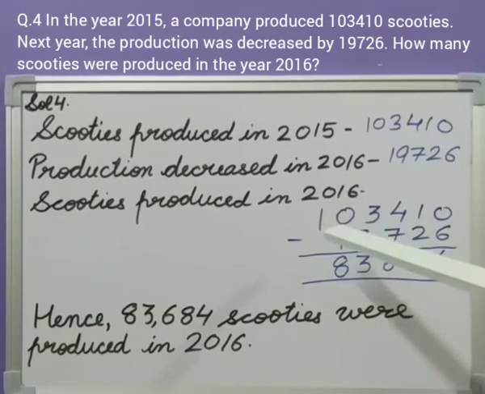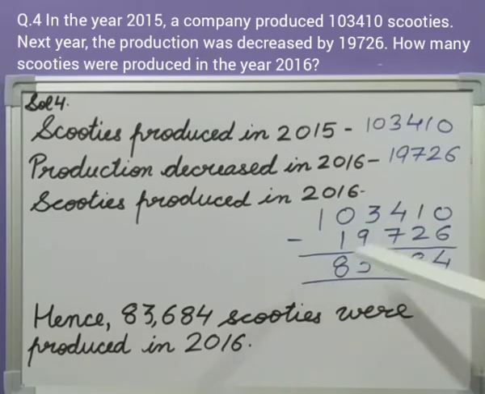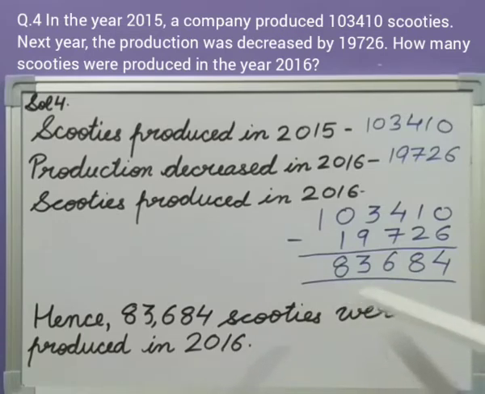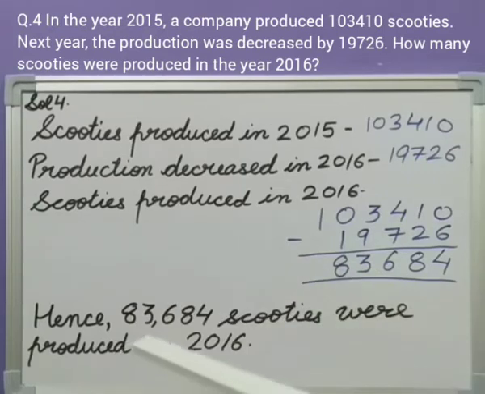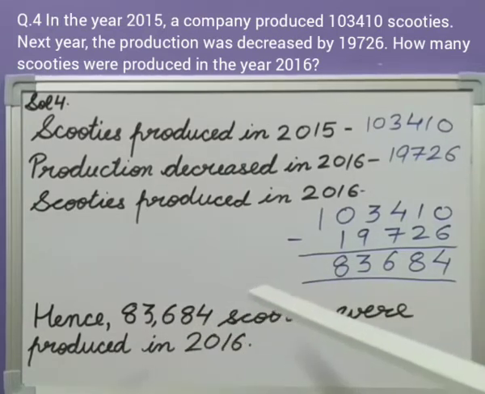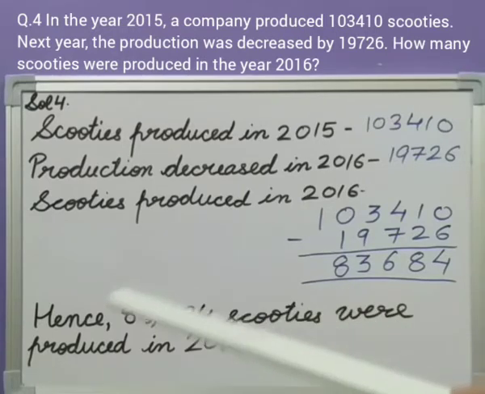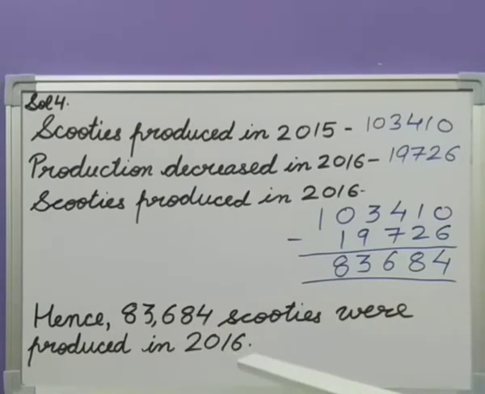It was less, so we need to subtract. So, 1,03,410 minus 19,726. After subtracting, we got 83,684. So, how many scooties were produced in 2016? Hence, 83,684 scooties were produced in 2016.